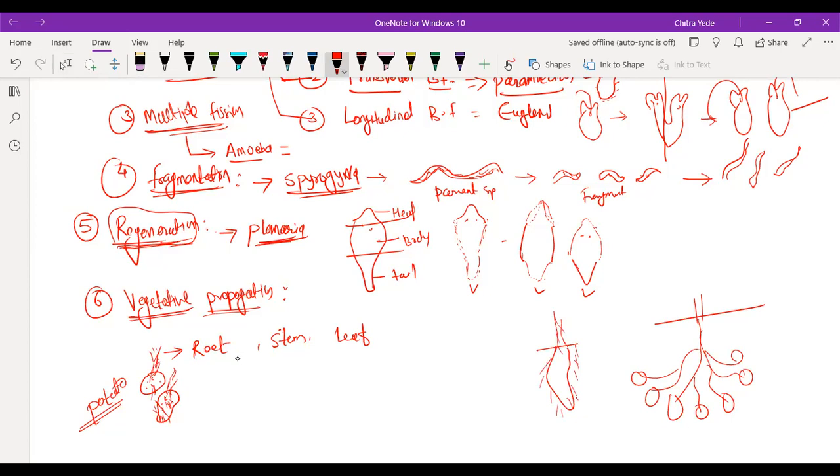Next, we have the stem. As you can see, this is sugar cane. You are used to drinking sugar cane juice also. The sugar cane stem has nodes, and from these nodes new plants germinate. So this is the formation of a plant from the stem. And in the case of leaf, we have Bryophyllum.